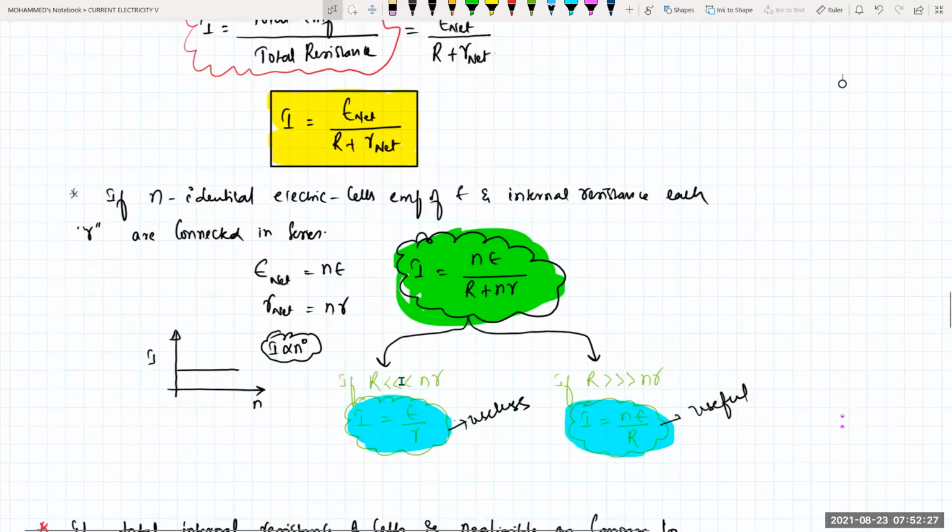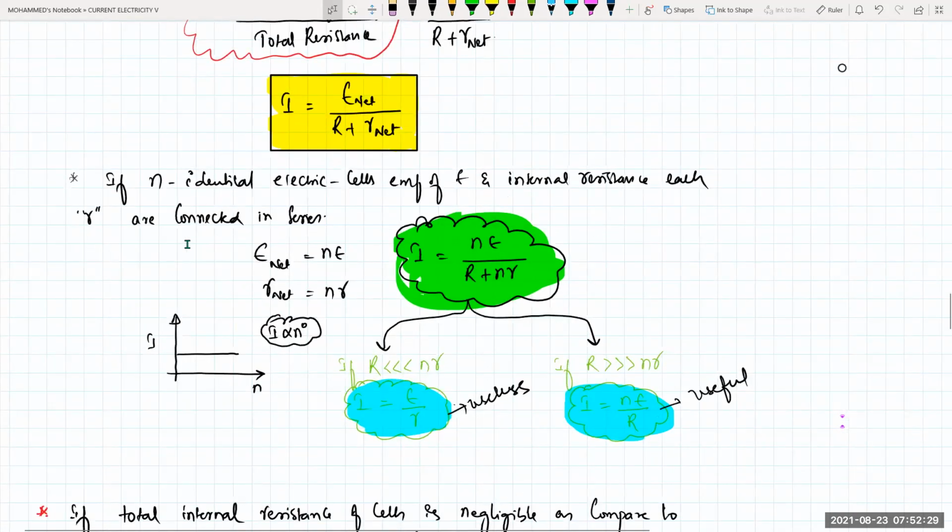If n identical electrical cells of EMF E and internal resistance r are connected in series, then E net will be equal to N into E and R net will be equal to N into r. So I is equal to N into E divided by capital R plus N into r. Clear?